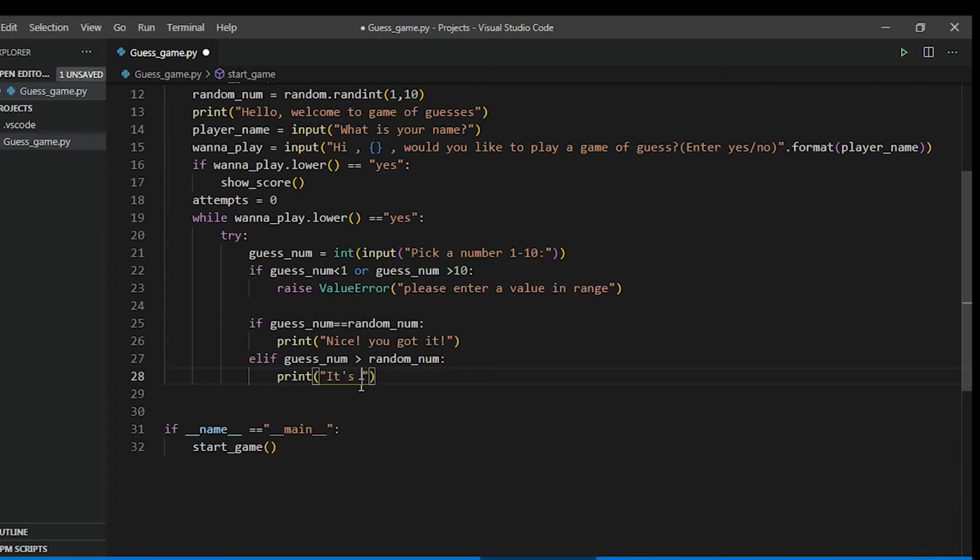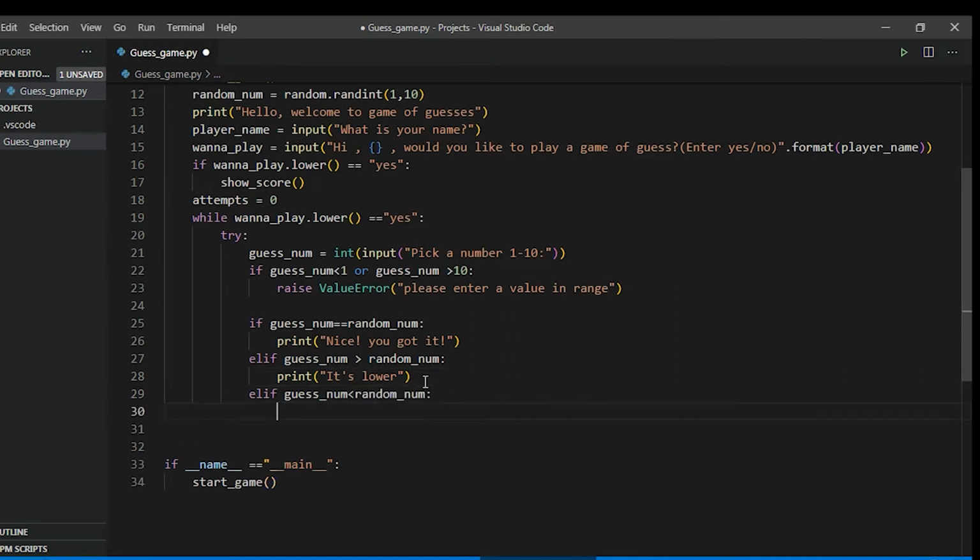Another condition will be elif guess num is less than random. This time print that the computer generated number is higher, because your guess is less than the computer generated number. So those conditions are satisfied.